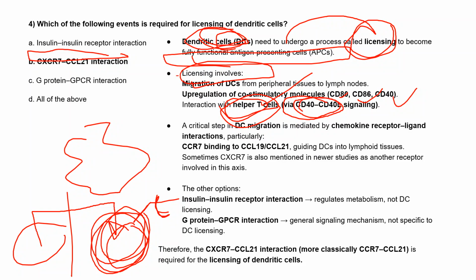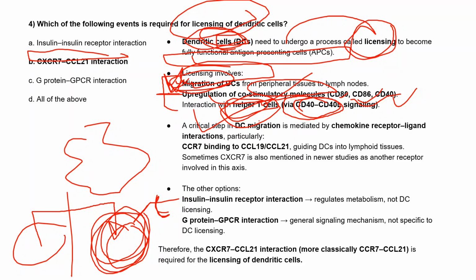So these are the three main events, not two, which come under licensing. First is the migration of these dendritic cells from the periphery to the lymph nodes. After that, there is upregulation of the co-stimulatory molecules CD80, 86 and CD40, and after that they interact with the helper T cells by CD40 and CD40L signaling so that they can activate the naive T cells into mature T cells. The first step is the critical step that will decide the features of the further signaling.